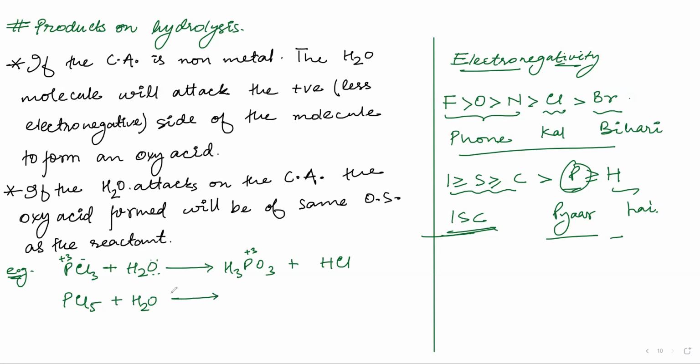Now, if it attacks PCl5 plus H2O, this is the +5 oxidation state. So you will get H3PO4. If you calculate the oxidation state, it will be +5 here. Again, you will get HCl here.